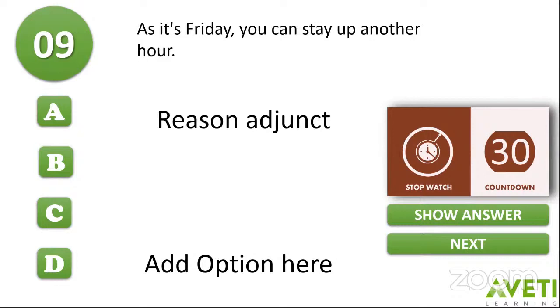Not another hour. Some children are typing another hour. No, as it is Friday. Rudranarayan Pati, very well done. We are giving the reason why. Anilisha also has typed in the right answer. Saina Priyadarshini, very well done. Shrestha Disha, very well done. Arpita, also very well done. All right, children. So all those who have typed in as it is Friday, they have given the right answer.